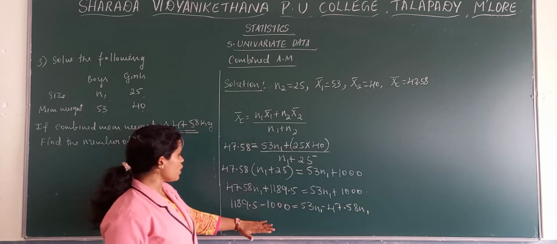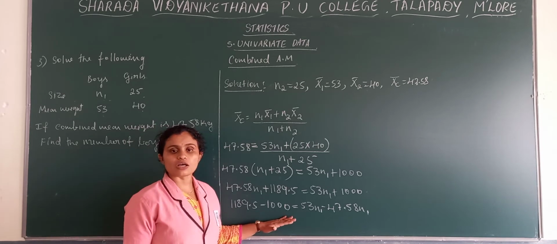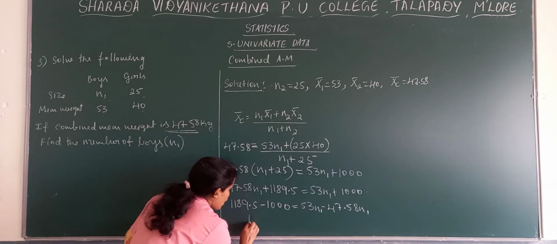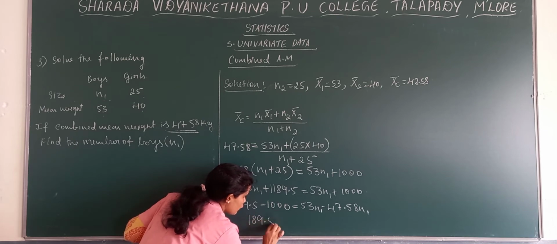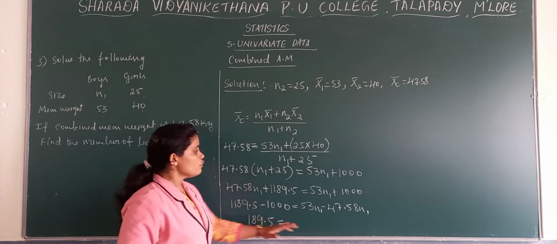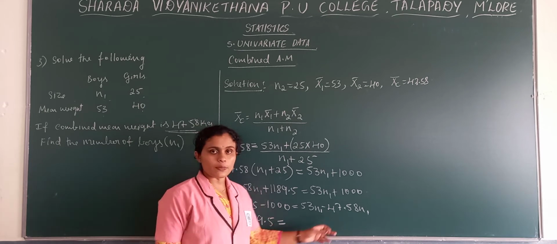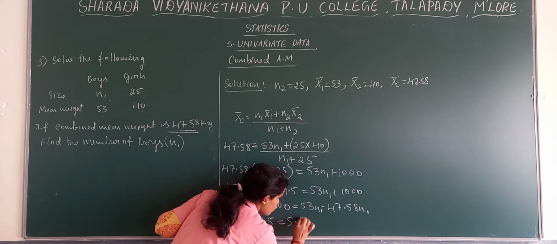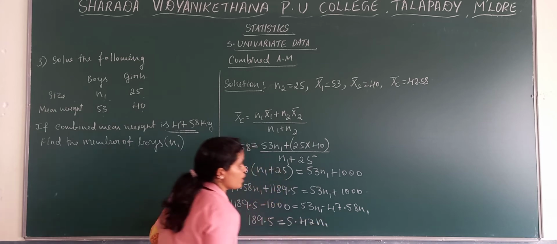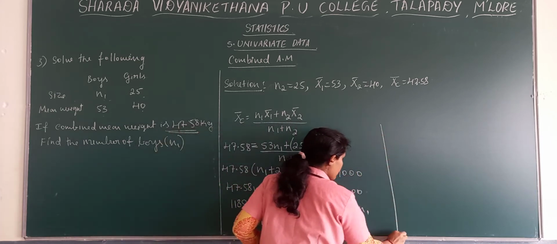Now 1189.5 minus 1000 we get 189.5, is equal to 53 minus 47.58, we get 5.42 n1.